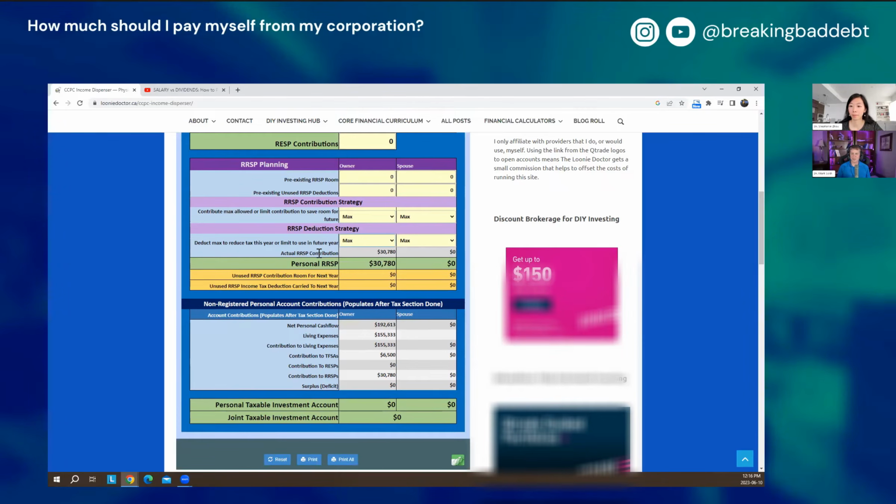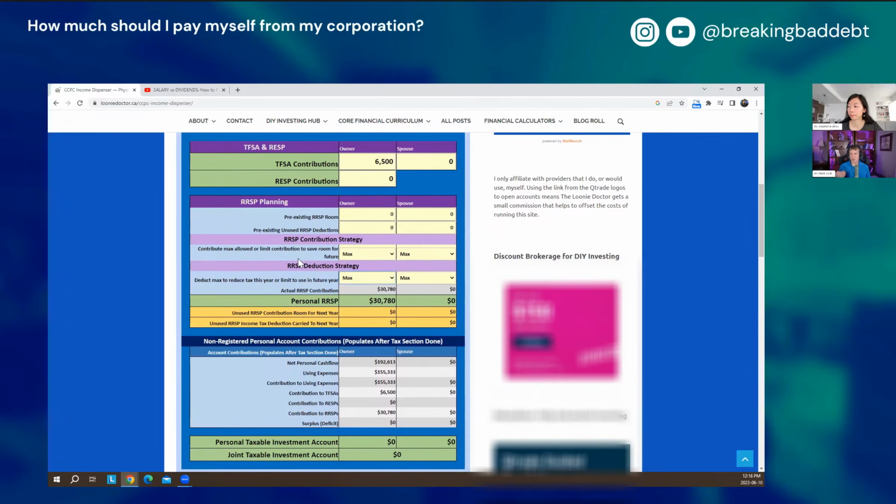So what it does is it'll pay you enough salary to meet your cost of living needs, but also be releasing all of the refundable taxes within your corporation. Whereas if you didn't need very much money, you might be just losing a bunch of tax deferral by paying yourself extra salary that you didn't need, which is not as efficient. So it does that for you.